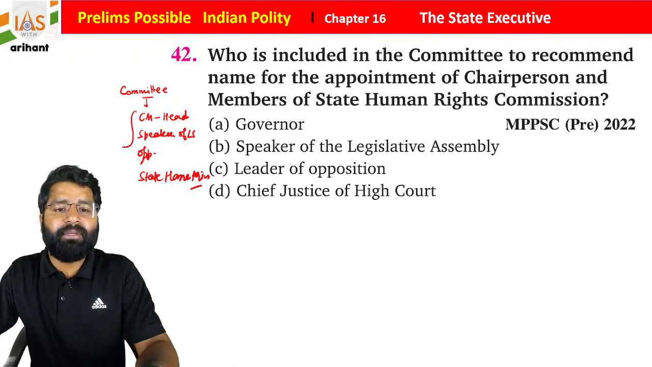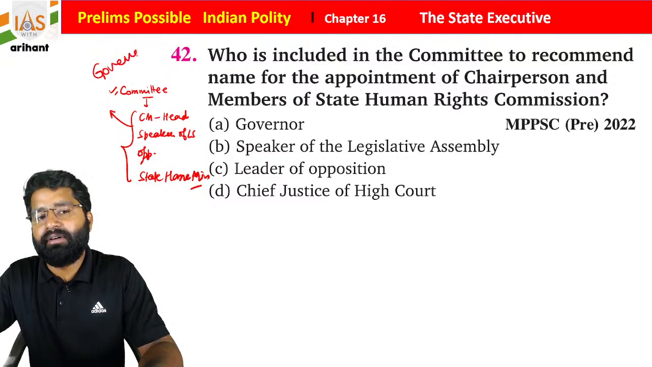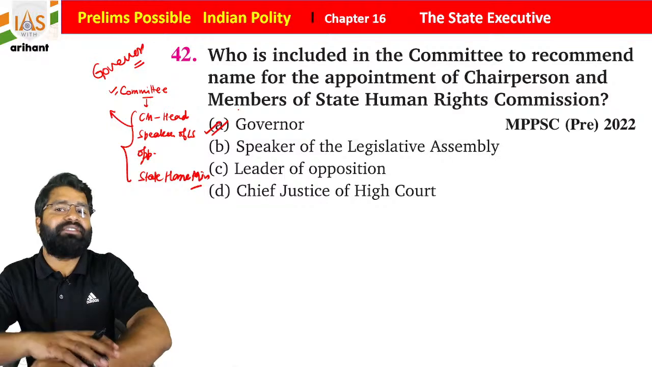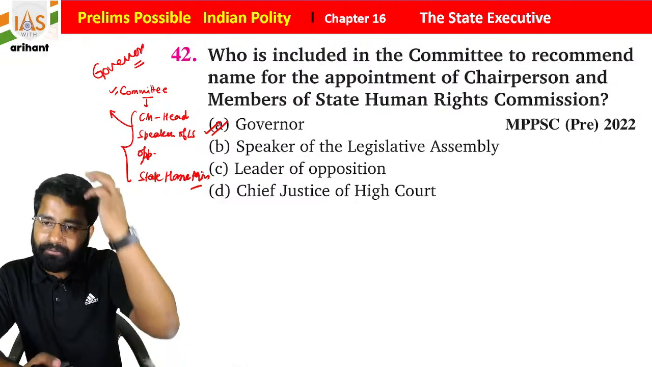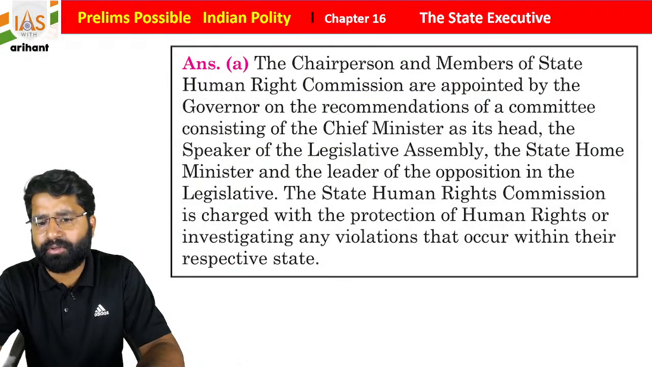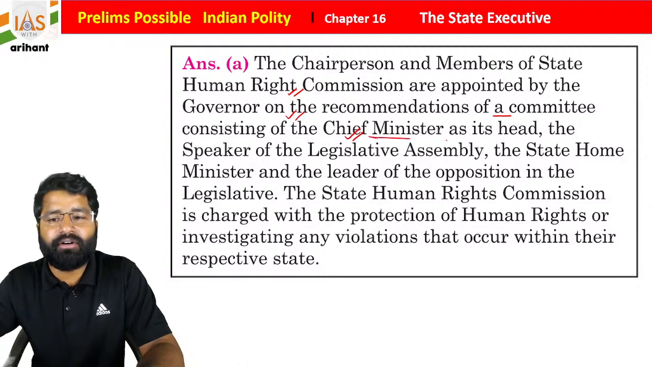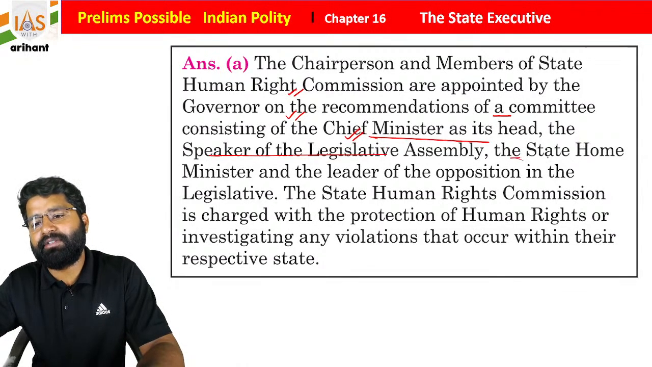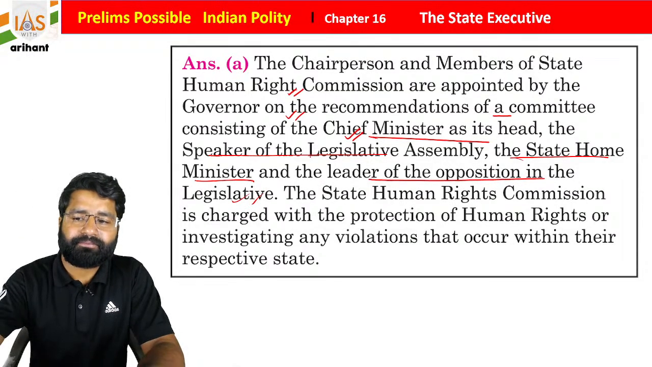So they will be part of this committee, and they will recommend the name, and this appointment is done by the governor of a state, students. So the governor has power to appoint a chairperson and members of a State Human Rights Commission. It was in the MPPSC recent paper 2022, so this is also important. The chairperson and members are appointed by the governor on the recommendation of a committee consisting of the chief minister, the speaker of the legislative assembly, the state home minister, and the leader of opposition in the legislative assembly. Okay everyone, easy.